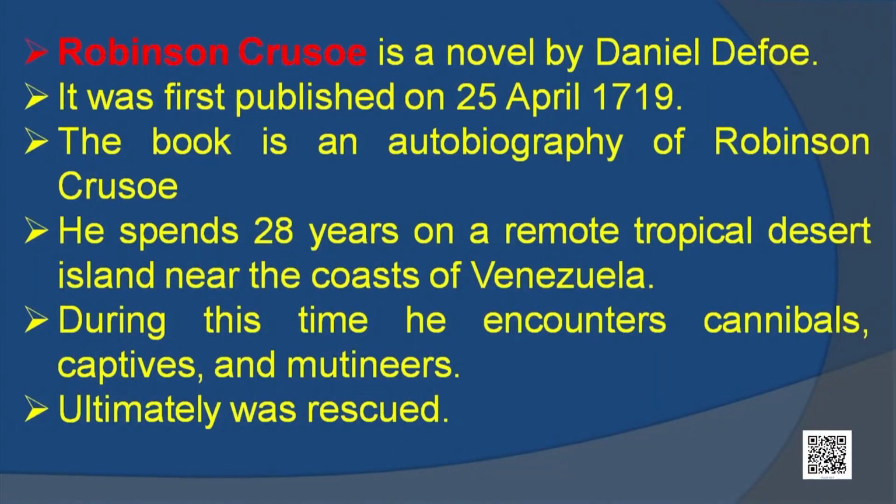There he had to face lots of disasters and shipwrecks. He spends 28 years on a remote tropical desert island near the coast of Venezuela. During this time, he encounters cannibals, captives and mutineers. Somehow he was rescued from them.